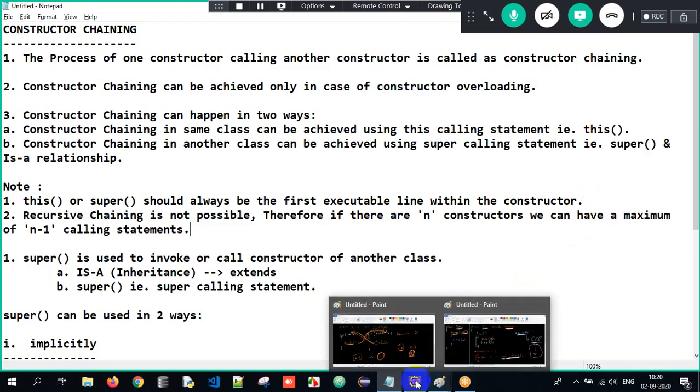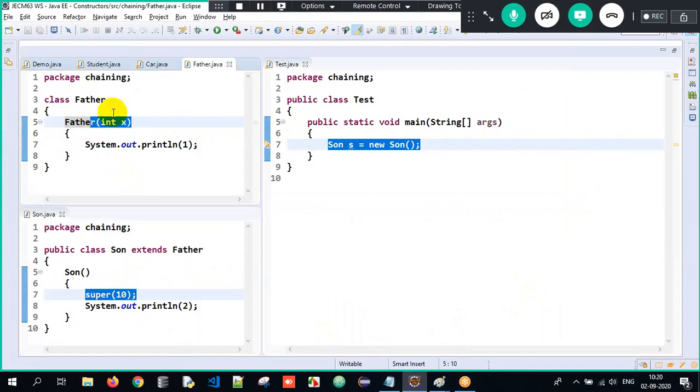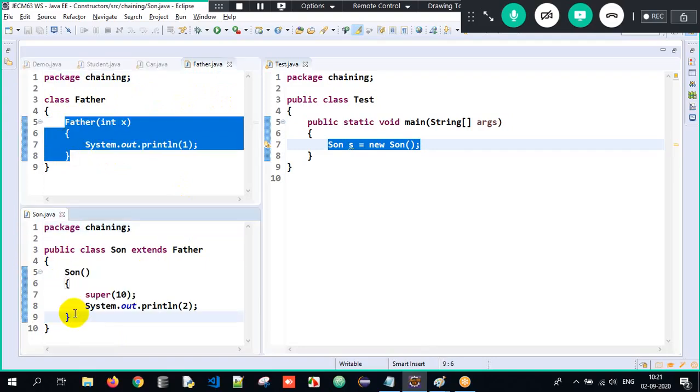That is the reason when I make use of super here, the control goes to Father, all the father class properties get loaded in memory, control comes back and the subclass properties get loaded in memory. That's the reason we make use of this specific funda here. This should always be the first calling statement. Now there are two constructors, 1 and 2. So if there are two constructors, maximum we can have 2 minus 1, that is one calling statement. This is all about constructor chaining. Got the clarity, guys?